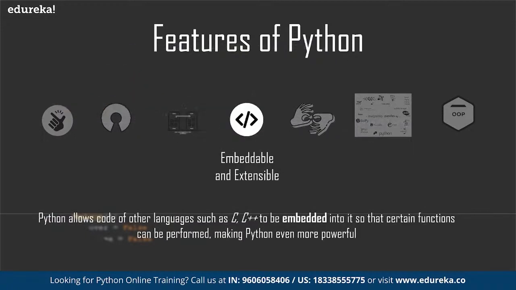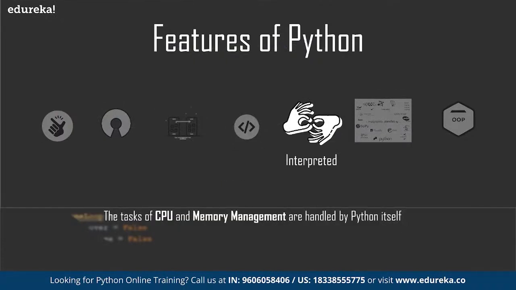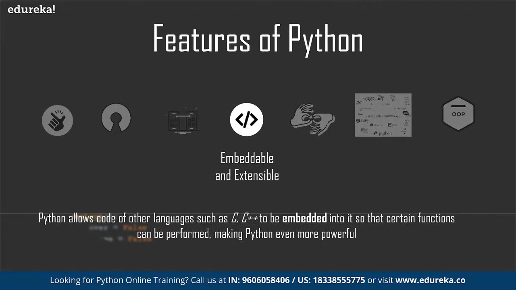Embedded and extensible. Then we have interpreted programming language. Here I don't have to call an interpreter. Python will automatically understand and execute the command. If I talk about embedded and extensible, I can run other programming languages' code, for example C, C++, in Python. In the same way, in C, C++, I can run Python code as well. That is the benefit we have, that this is an extensible and embeddable language.